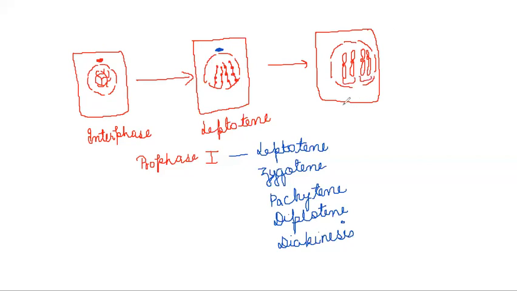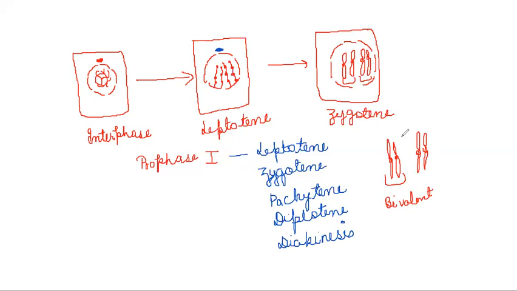Now how do they pair? We know that homologous chromosomes pair together. So what is a homologous chromosome? Homologous chromosomes are chromosomes that have the same genes at the same location and hence they pair up. Now if you look at it, how is the structure looking? The structure is somewhat like this. So this is one pair and this is another pair. Now, if you look at the structure, there are 2 lines, so we call it bivalent. This stage is called bivalent, and this is the time in zygotene when the chromosomes are pairing up.